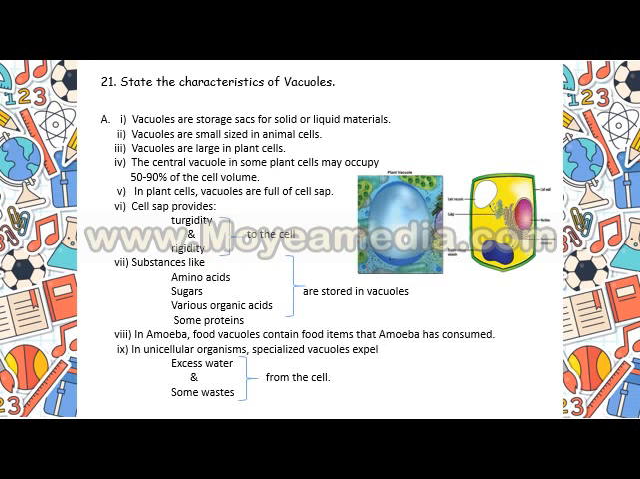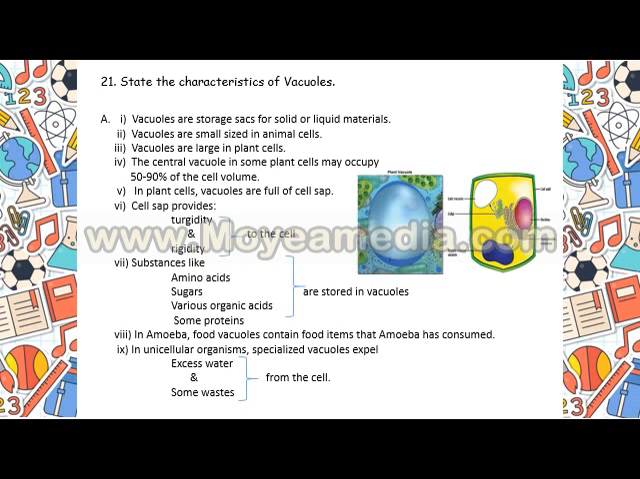In amoeba, food vacuoles contain food items that amoeba has consumed. So in unicellular organisms, vacuoles are there which perform some functions for excreting excess water, some wastes from the cell. Not only do they contain food items, but they are also assigned with the duty of excreting excess water and some waste from the cell in case of unicellular organisms.